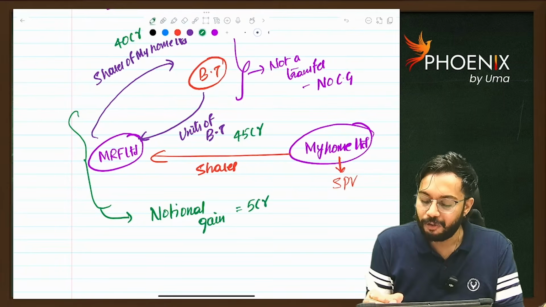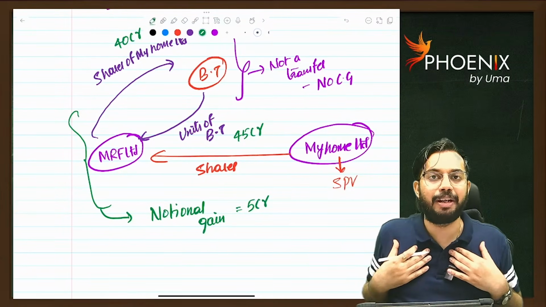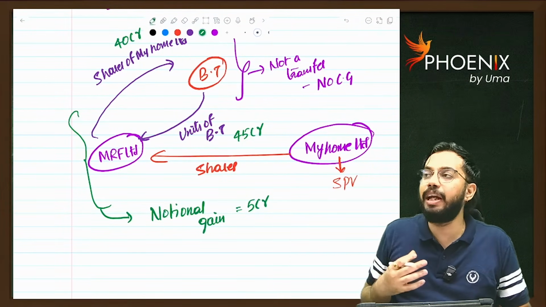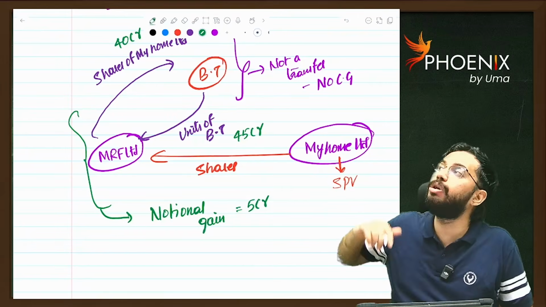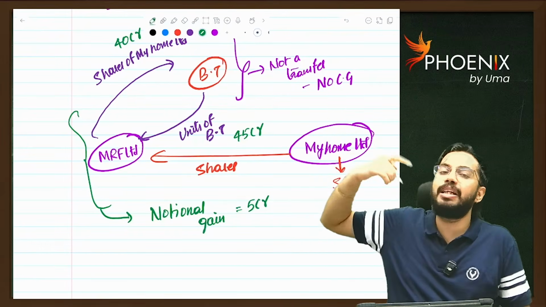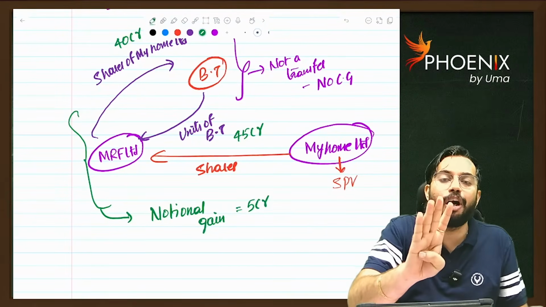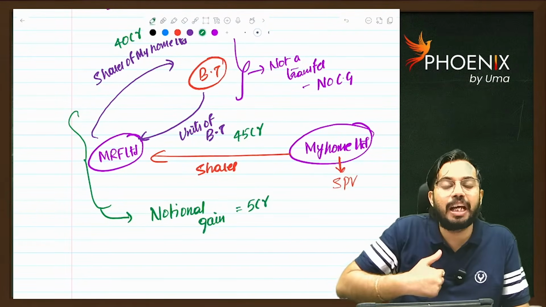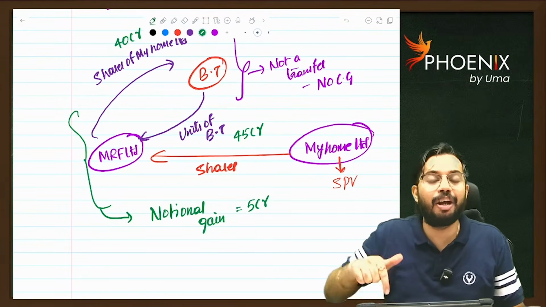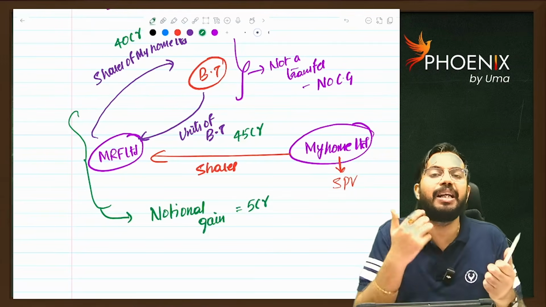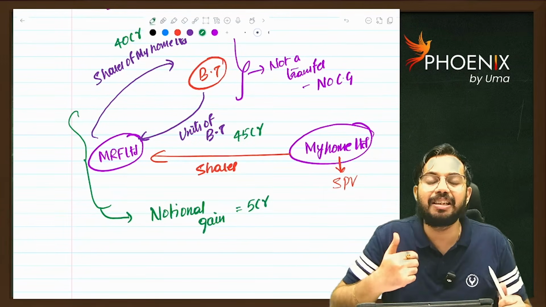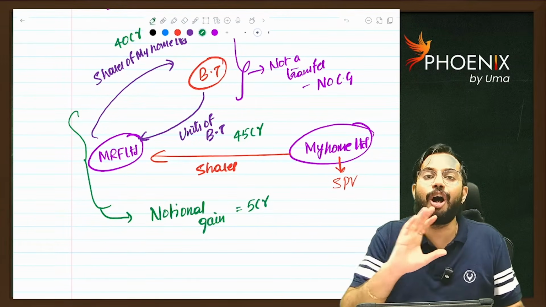Suppose I am MRF Limited. What am I doing? I am transferring my shares in My Home Limited to a business trust. From the business trust I am getting units. How much worth of shares did I transfer? 40 crores. How much worth of units did I receive? 45 crores. Now I got a profit of 5 crore rupees. But was that 5 crore rupees realized? Those 5 crore rupees were not realized.